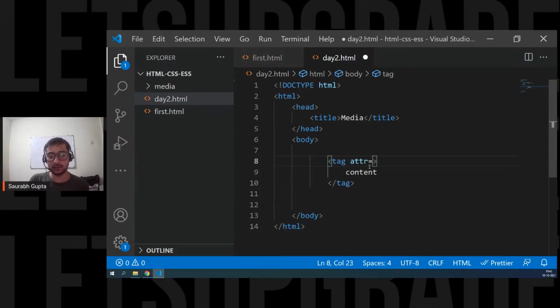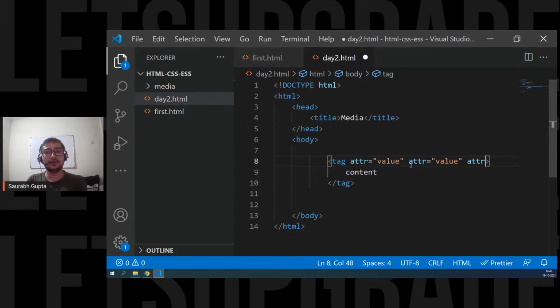Okay, so attribute equals to a value. An attribute may or may not have a value, but mostly it's going to have a value. That's how you write it. So this is my tag, which is doing something. I can add an attribute that will enhance the feature of this tag. That's it: attribute equals value. If you want to add one more attribute, give a space and again write the attribute, and then it will also have some value. Sometimes a few attributes don't have a value. They work normally. In that case, you simply write the attribute.